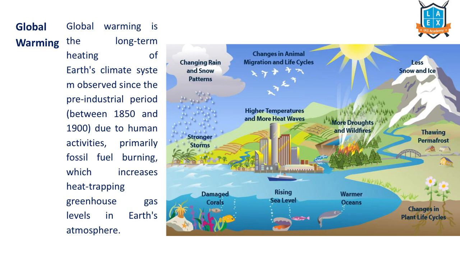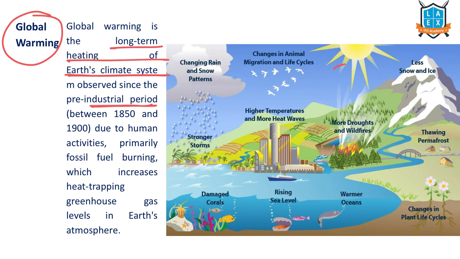Right. We understood greenhouse gases. Now, let's understand this. Greenhouse gases lead to this phenomenon called global warming. Global warming means an increase in the average temperatures. Global warming means long-term heating of the Earth's climate system, which is observed more predominantly during the post-industrial period. This effect is called the global warming effect. That means average temperatures are increasing because of more incoming solar radiation and less reflection.